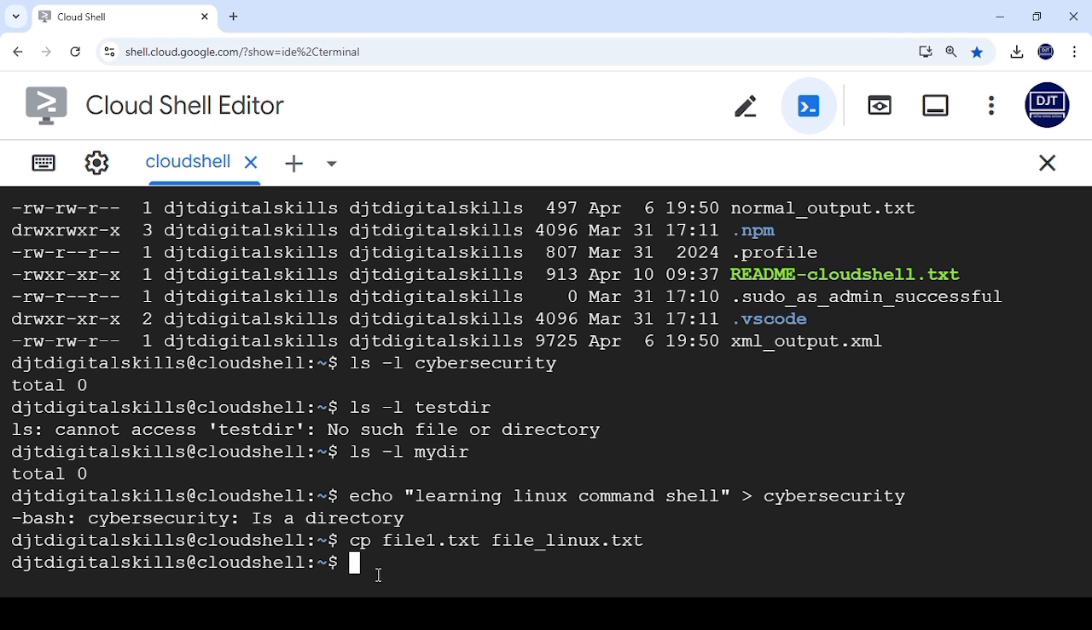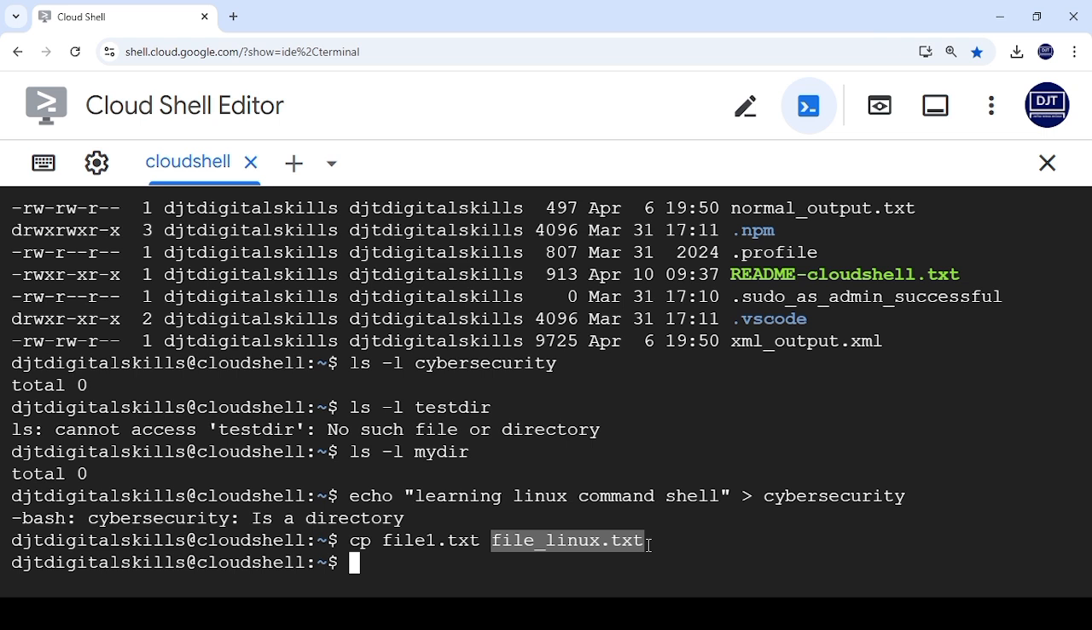So you can see that there's no error here. What has happened here is that it has created a copy of file1.txt inside this file_linux.txt. So inside this file_linux.txt, it has copied what we have in file1.txt and transferred it to this place. So that's how you copy. You use cp to copy from here, file1.txt, to here, file_linux.txt. That's how you copy.